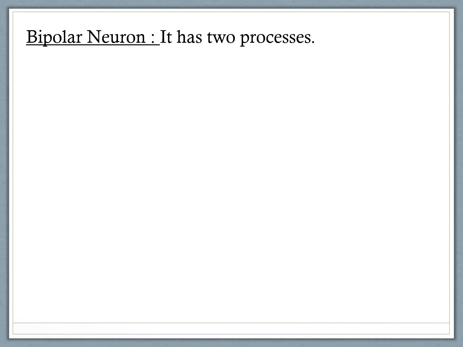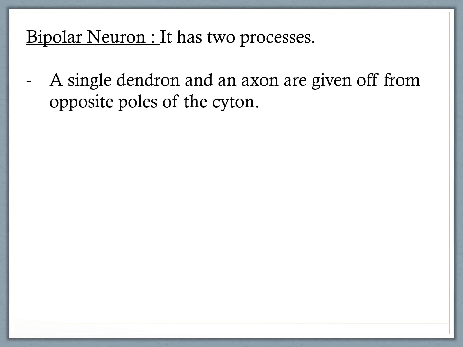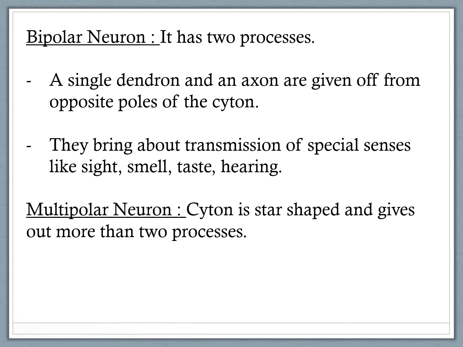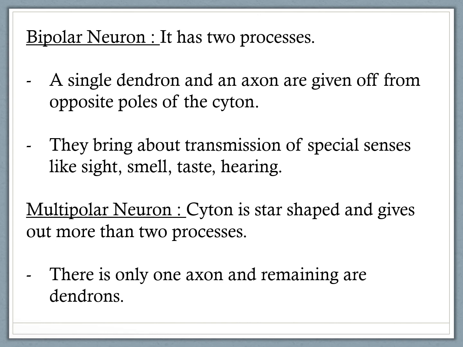Bipolar neuron, it has two processes. A single dendron and an axon are given off from opposite poles of the cyton. They bring about transmission of special senses like sight, smell, taste, hearing. So bipolar neuron, they help in transmission of special senses. Multipolar neuron, cyton is star shaped and gives out more than two processes. There is only one axon and remaining are dendrons.